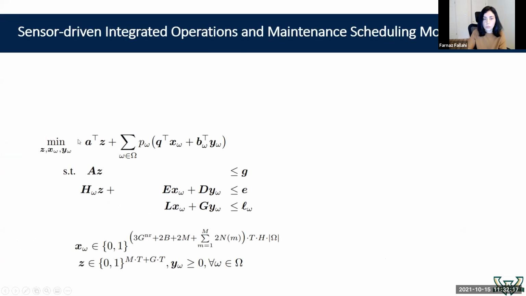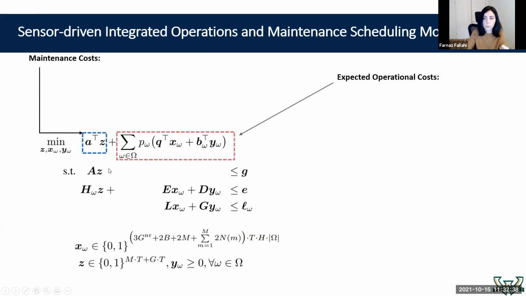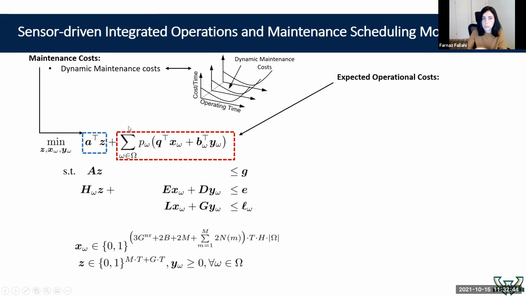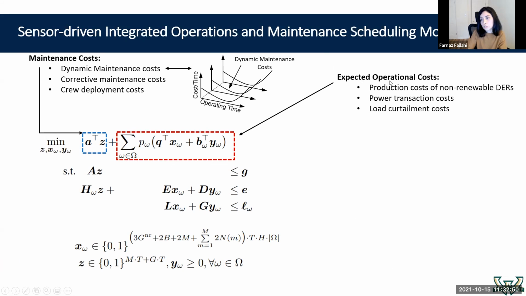Here is a very condensed form of our mathematical model. We have Z, X, and Y representing our decision variables. Z is maintenance-related decision variables. X is unit commitment decision variables, and Y represents the load curtailment and generation decision variables. The objective is to minimize the maintenance cost plus the expected operational cost. The maintenance cost includes the dynamic maintenance cost of the operational unit, the corrective maintenance cost of the failed unit, and the crew deployment cost. And the operational cost includes the production cost of non-renewable units, because the renewable does not really have production cost. It's free energy, right?